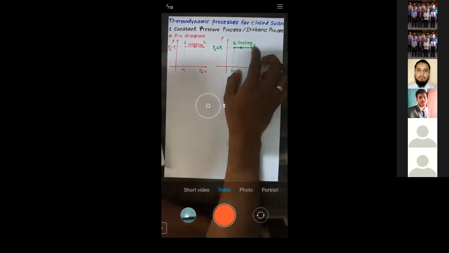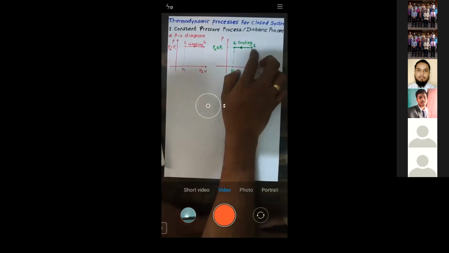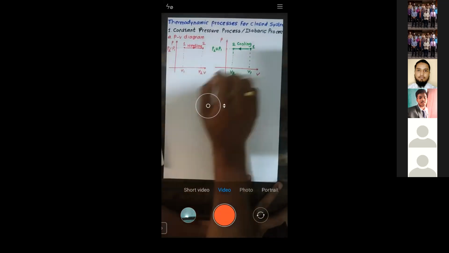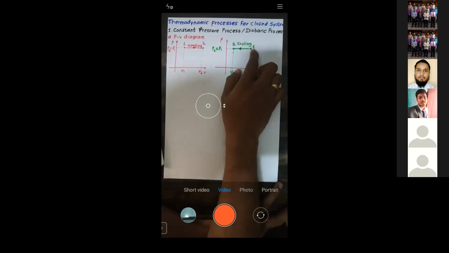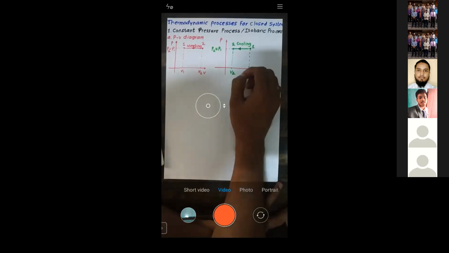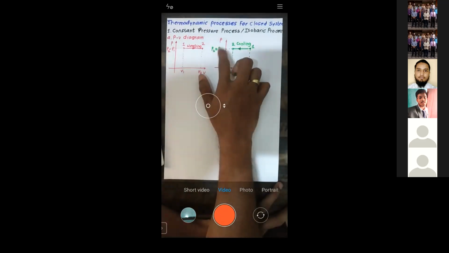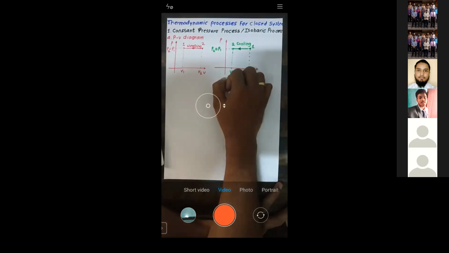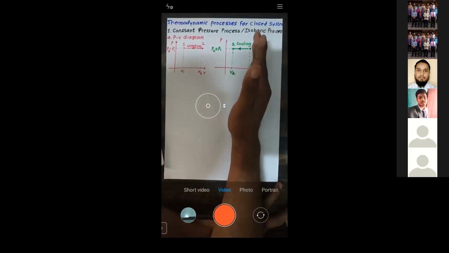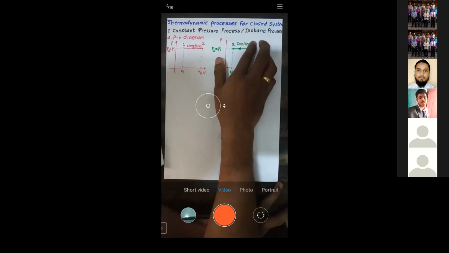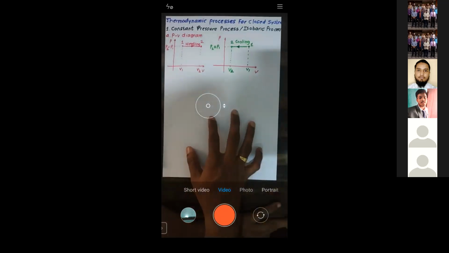Now let us move to the next. Let us see this point. This is the initial condition, state 1, where pressure is P1 and volume is V1. Now from initial state 1, I will move to the left-hand side. Along this line, pressure is held constant, that is P2 is equal to P1, but volume gets decreased from V1 to V2. Such a process is called cooling.